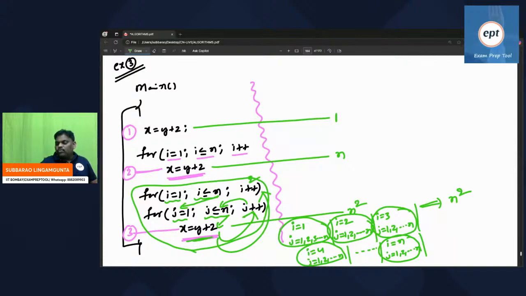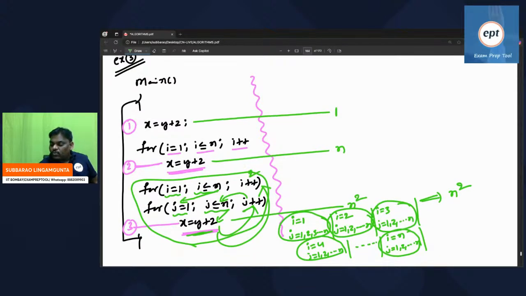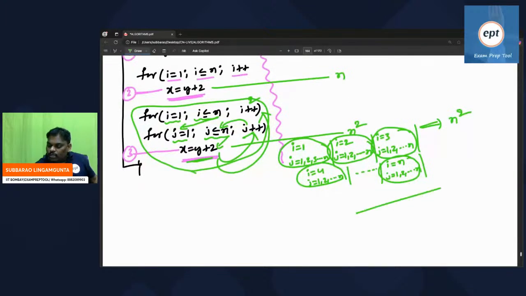First statement executing 1 time. Second statement executing n times. Third statement executing n square times. In total, this program is executing n square plus n plus 1. This is the actual time. N square plus n plus 1. This is the actual time complexity of this program.